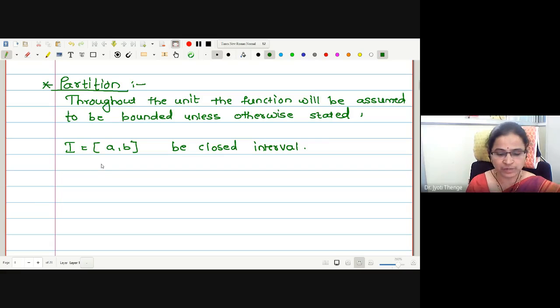Now let me define partition. The word partition itself tells you the meaning. You are going to make smaller partitions, smaller divisions of the given region.